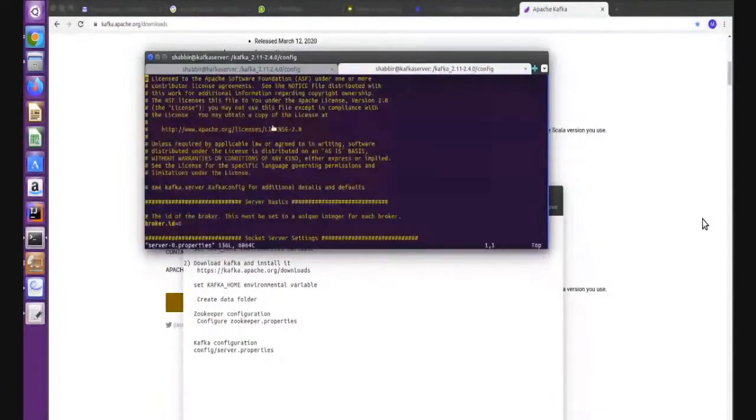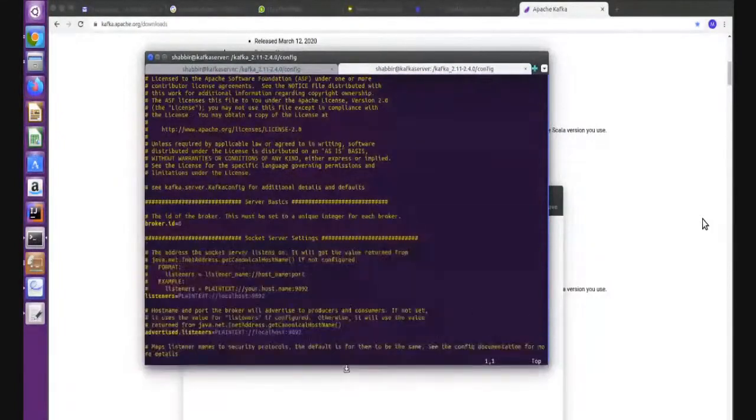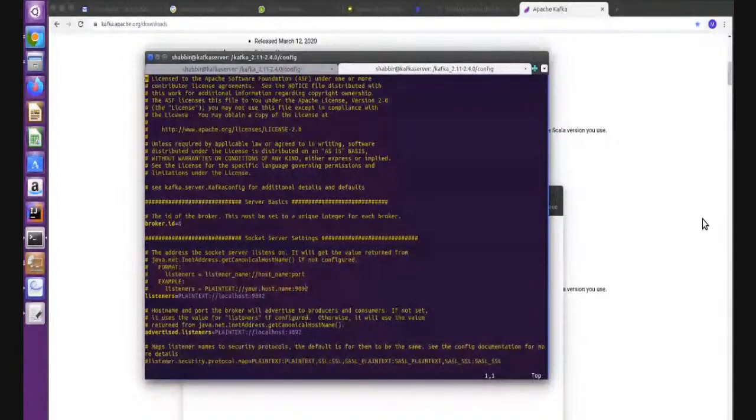Let's see some important configurations here. The first thing is the broker ID. When you install for the first time, you will get the server.properties file, and in that file the broker ID is 0, right? The first broker starts with 0. You can put any number from 0 to 255, but all the brokers must have a unique broker ID.